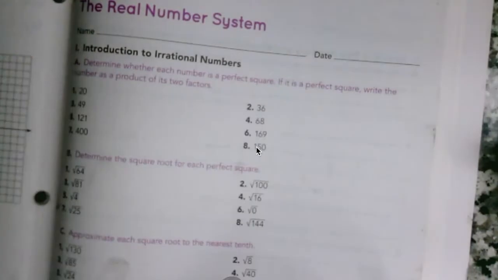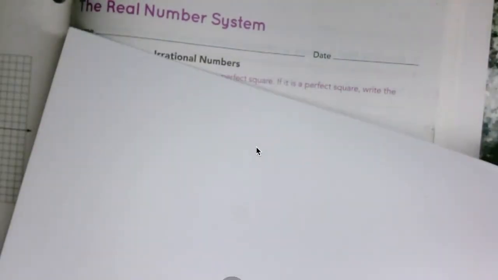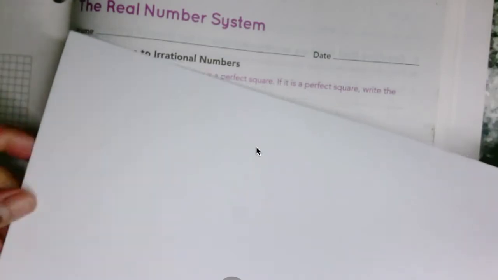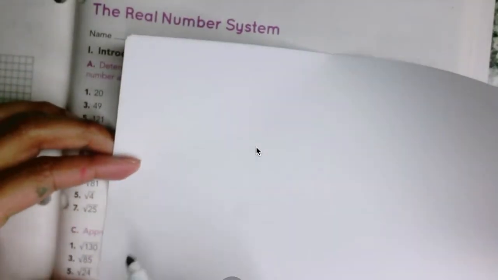What I want you to do is make a number line on your paper from 0 to 13. Let's do that. Oh, I dropped my marker.